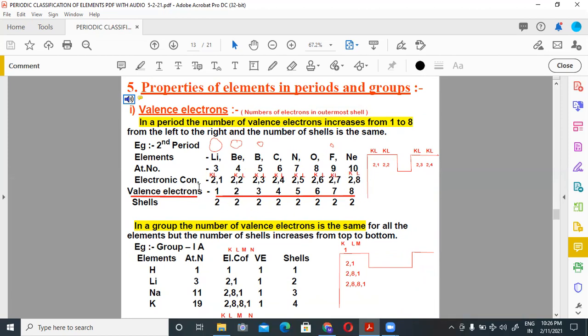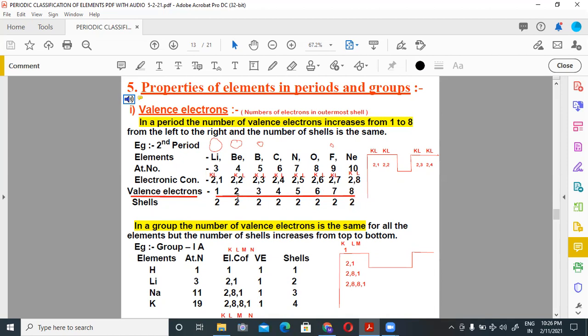First of all, we do electronic configuration of these elements. Electronic configuration of lithium is 2 1, beryllium 2 2, boron 2 3, carbon 2 4, nitrogen 2 5, oxygen 2 6, fluorine 2 7, and neon 2 8.